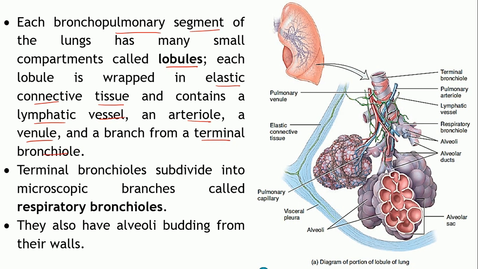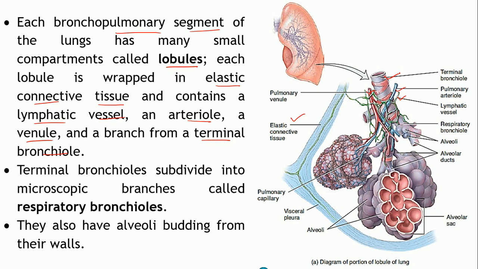So, this picture shows a segment within which the lobules are present. This particular area is one lobule. It is surrounded by the elastic connective tissue and it contains a lymphatic vessel, as we have seen. The arteriole is present, the venule is present and a terminal bronchiole.